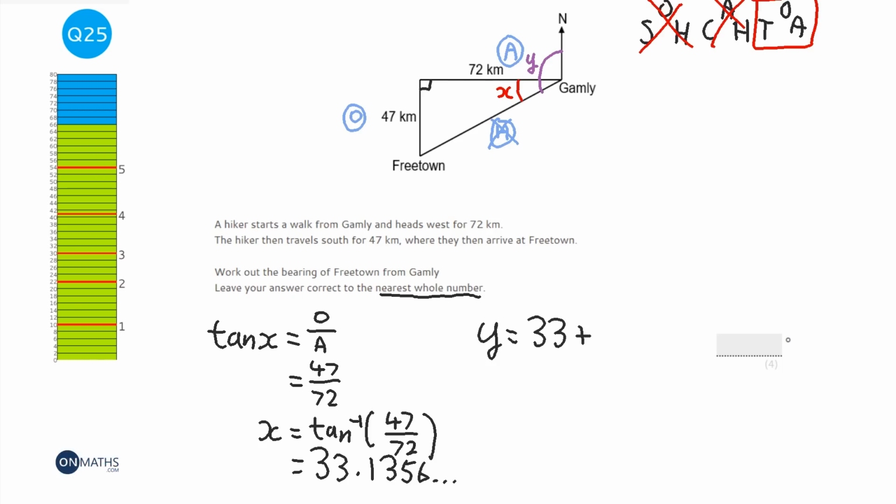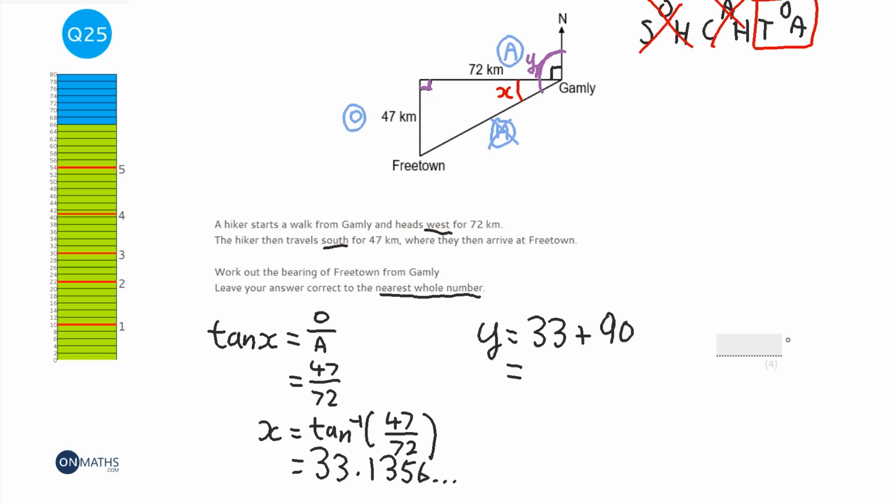And then we're going to add the right angle here. Now, the reason I know this is a right angle here is because it says that he heads west and then south. So I know that both the angle here and the angle here are going to be right angles, because the angle between all four directions, north, east, south and west, are going to be right angles. So I'm going to add 90.